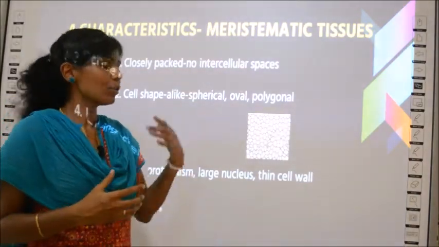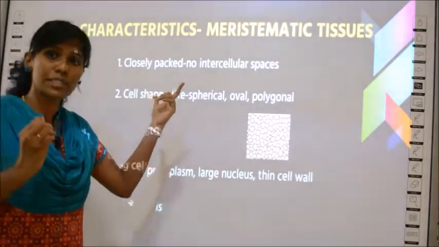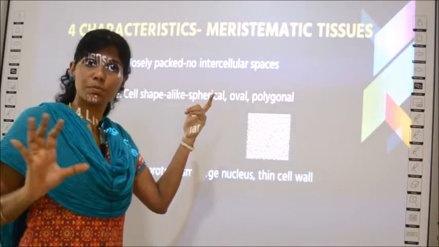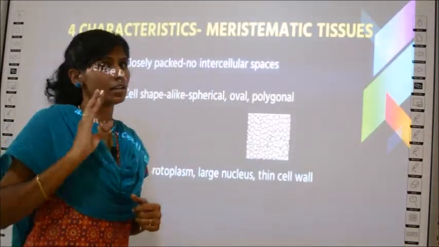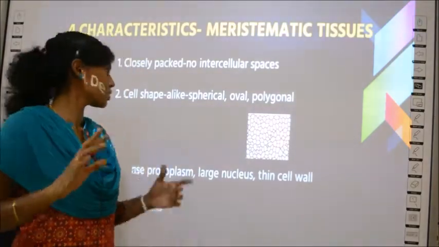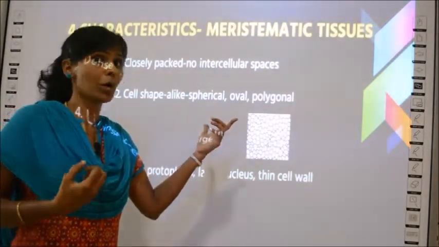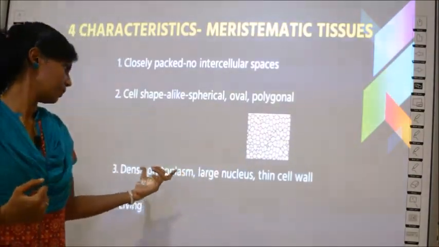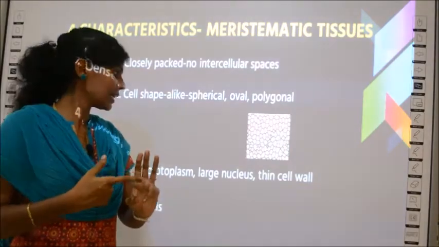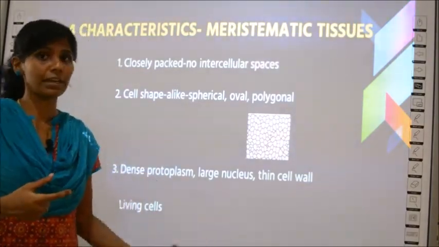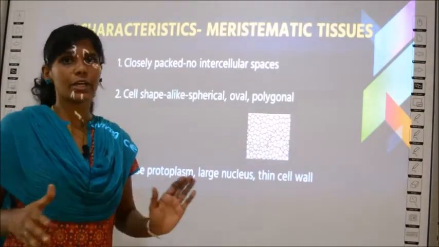Okay, so what are the 4 characteristics of meristematic tissues? First one is they are closely packed, there is no space between them, so there are no intercellular spaces between two cells. Then they may either be spherical in shape, oval in shape or polygonal in shape. The third point is they have dense cytoplasm, large nucleus and thin cell wall. Finally, the unique characteristic is they are all living cells, they are not dead.